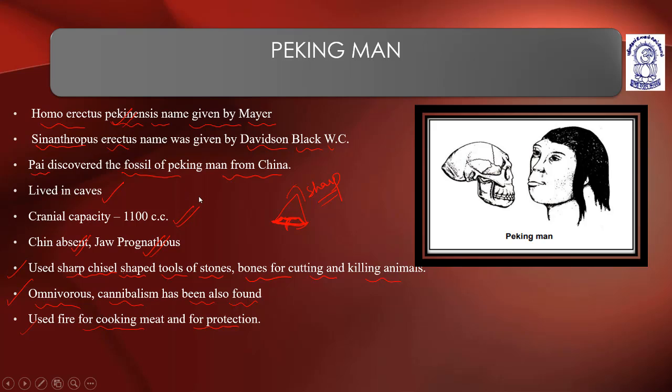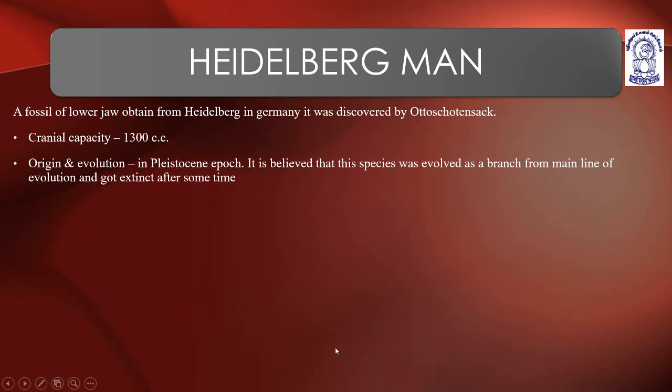Now coming to the next, Heidelberg man. A fossil of a lower jaw was obtained from Heidelberg in Germany. It was discovered by Otto Schoetensack. Otto Schoetensack discovered the fossil of the lower jaw obtained from Heidelberg in Germany. The fossil of Heidelberg was discovered by Otto Schoetensack from Germany.